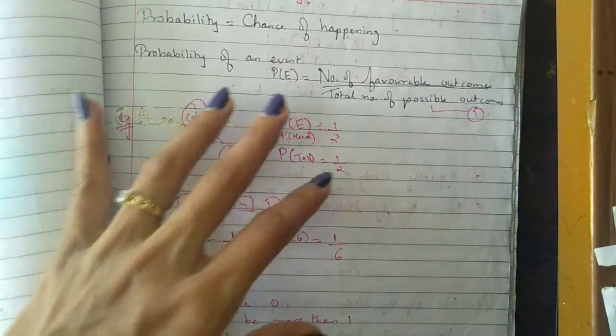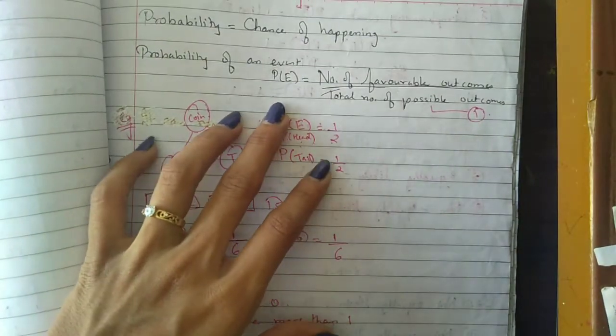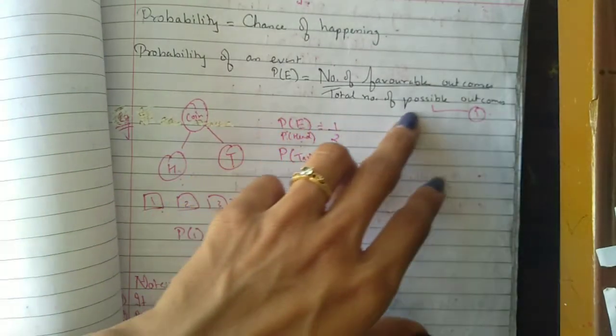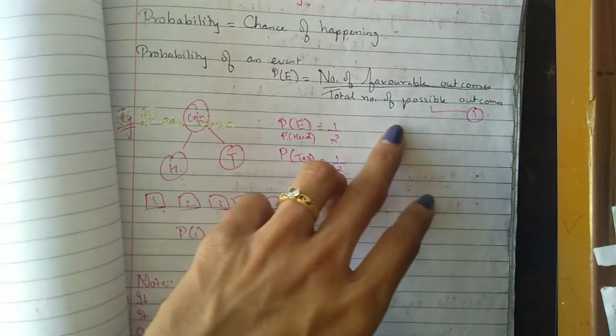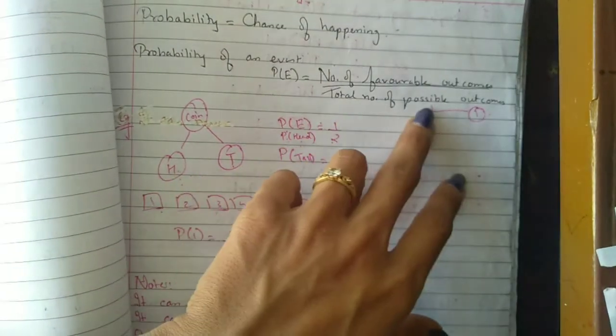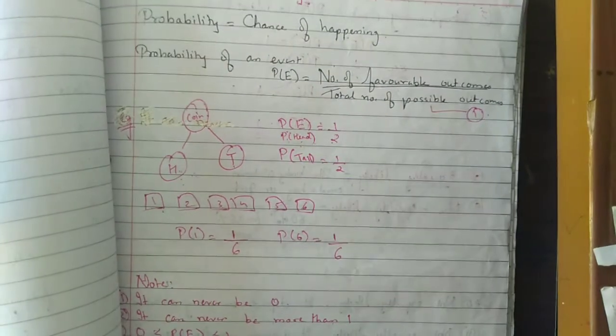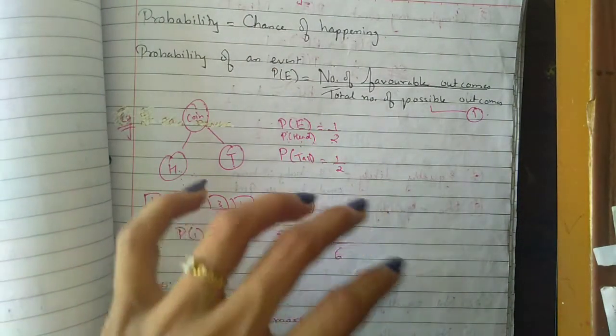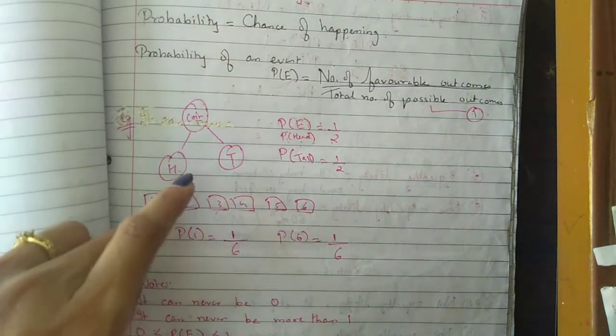Now, the probability of an event is denoted by P(E). The probability of an event is equal to the number of favorable outcomes divided by the total number of possible outcomes. The number of favorable outcomes means whichever number is in favor of that event, and the total number of possible outcomes we just have to count.